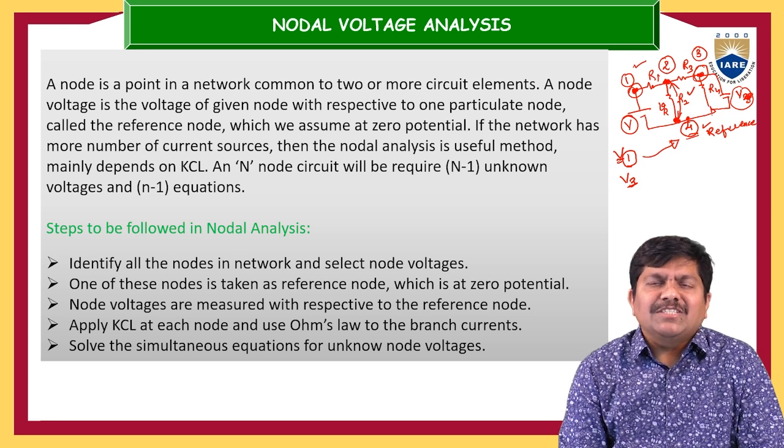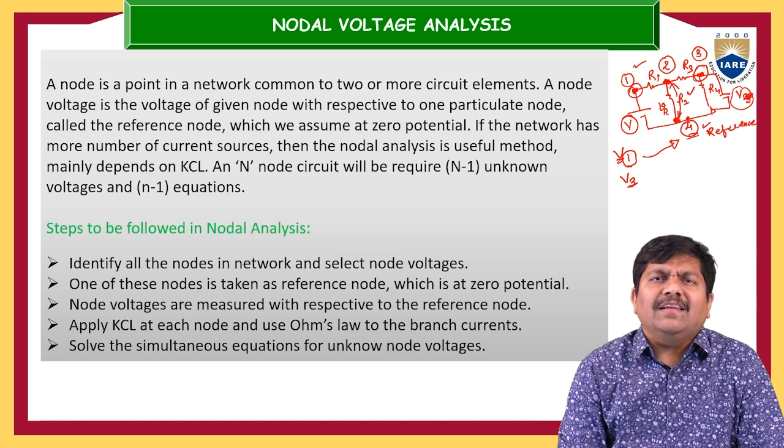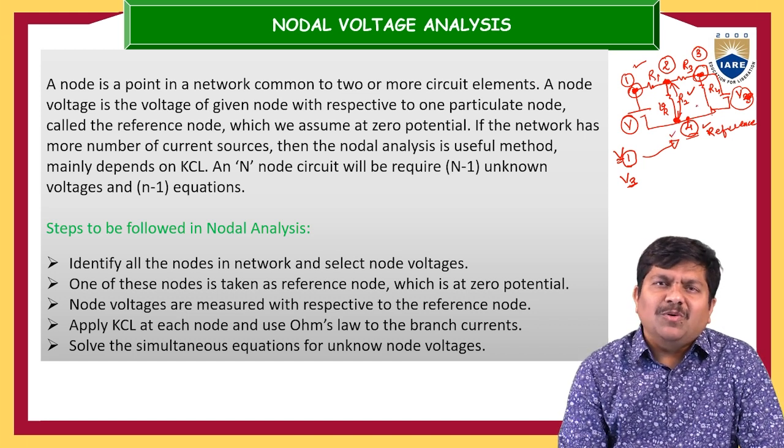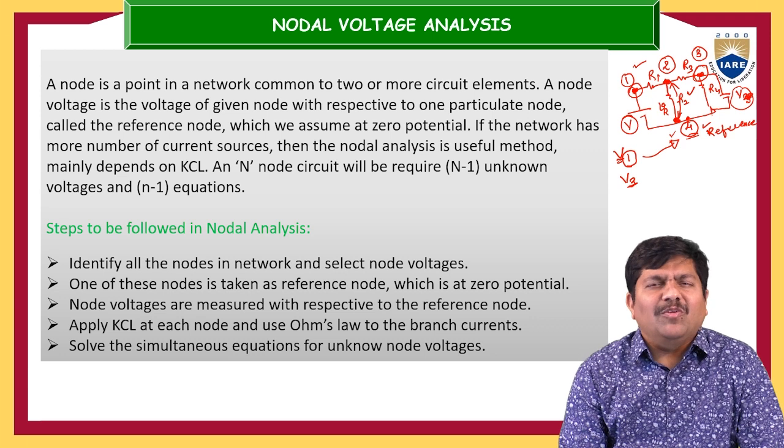And at the same instant, you have to earmark one of the nodes as the reference node, which is having zero potential. So if there are 4 nodes, it is not compulsory that you always take the fourth node as we have taken in this simple example. You may take that reference node as node 1 or node 2 or node 3 or node 4, anything.